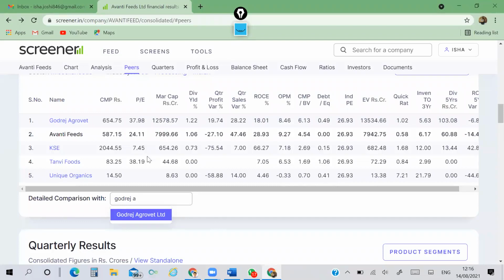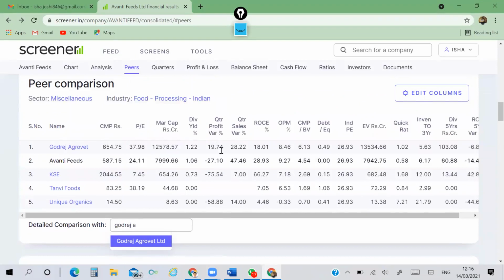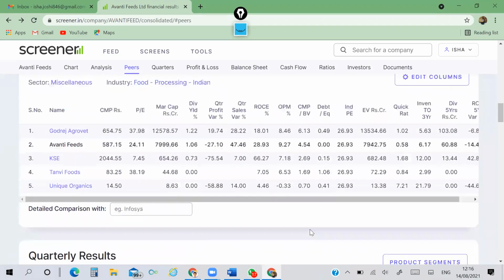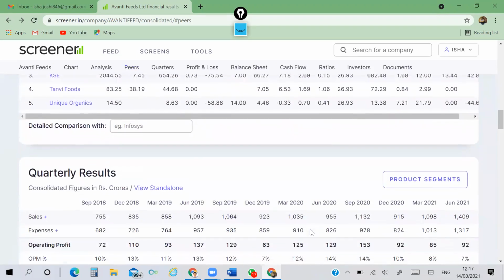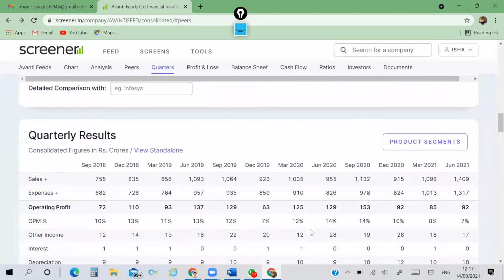Choose the columns according to your need, because there is a limitation in choosing the columns. You can add 15 to 16 columns here. You cannot use detailed comparison with other companies here in the free version. When you become an expert, then you may go for the paid version. Disclaimer: I have not yet subscribed to the paid version. I am still using the free version.